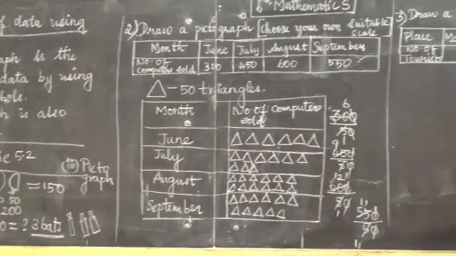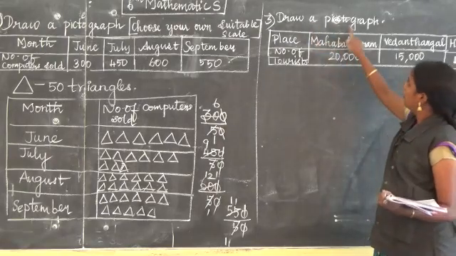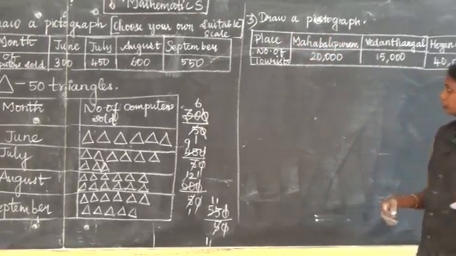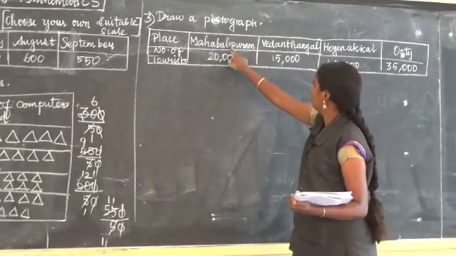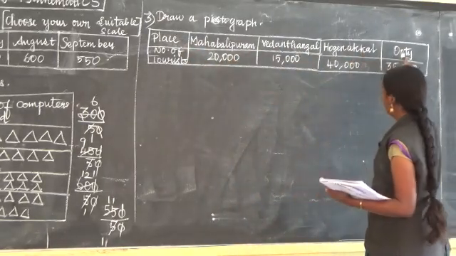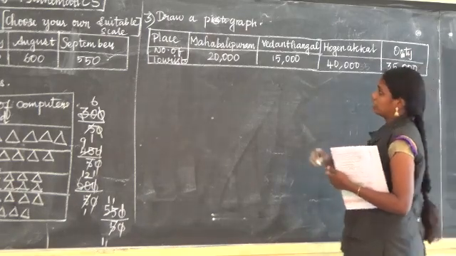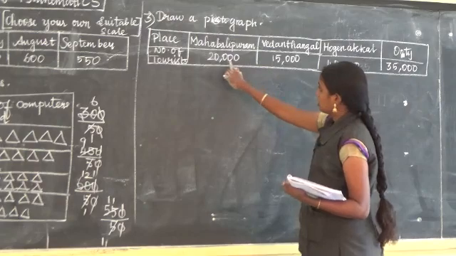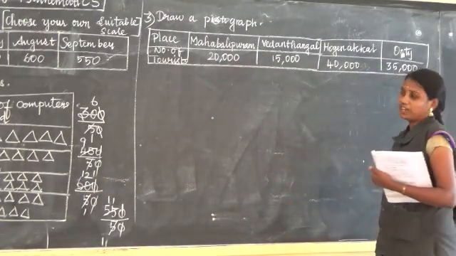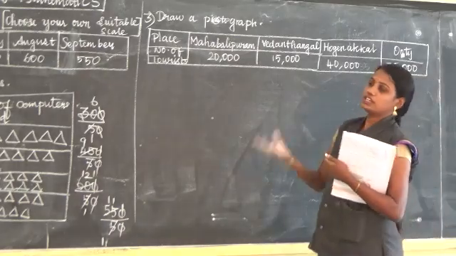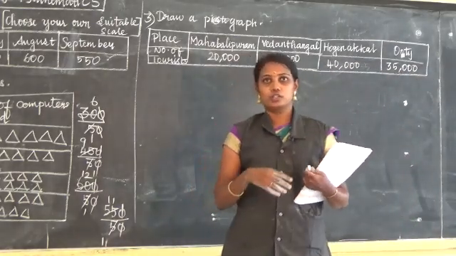Here also choose your own suitable picture. Draw a pictograph. Here it's given place and the number of tourists: Mahabalipuram, Vedanthangal, Hogenakkal, Ooty. 4 places are given. The number of tourists are more: 20,000, 15,000, 40,000, 35,000. So now we can go here in 5,000 or else 10,000 also.